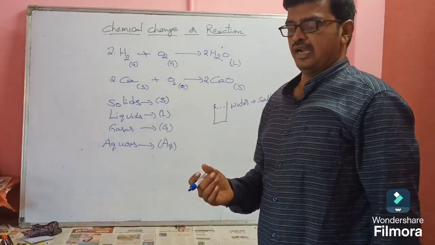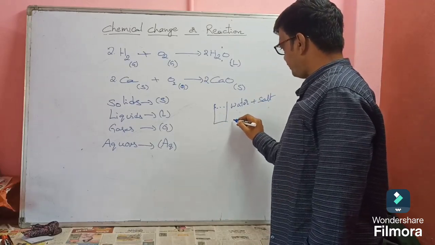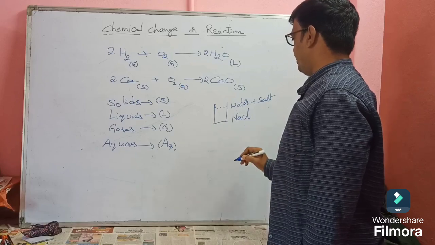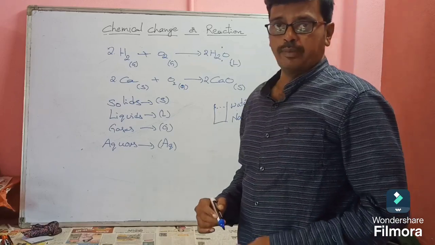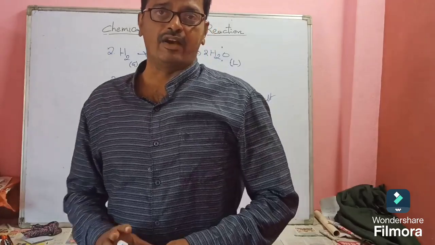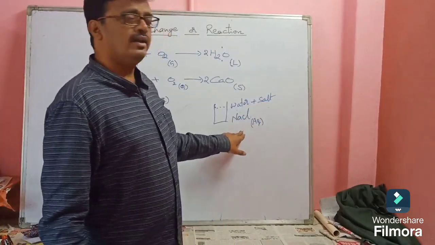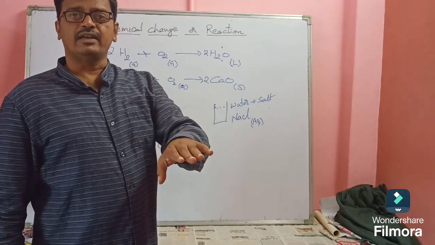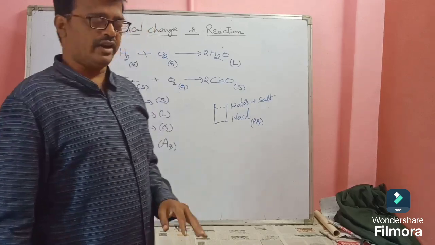Now it is called, salt formula is NaCl, NaCl aqueous solution. Sodium chloride AQ, aqueous solution. That means the salt, sodium chloride, is dissolved in water.